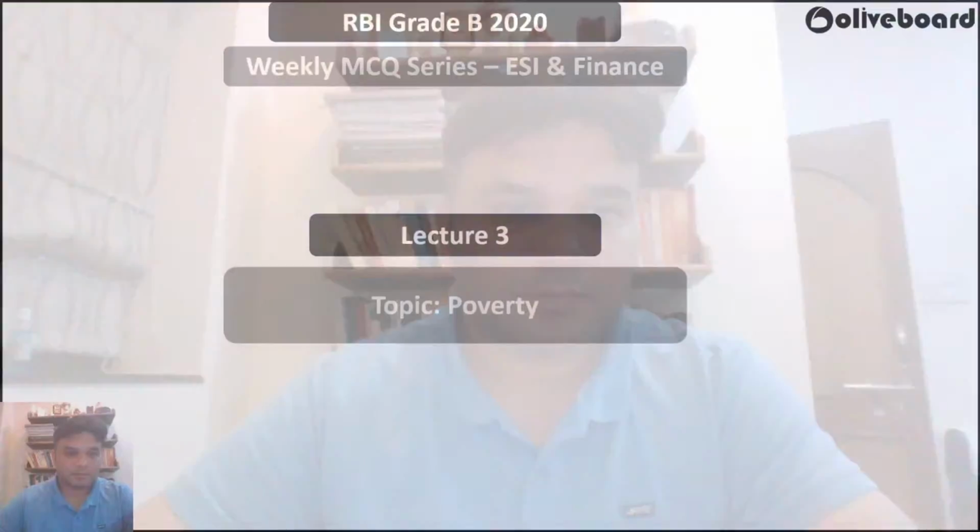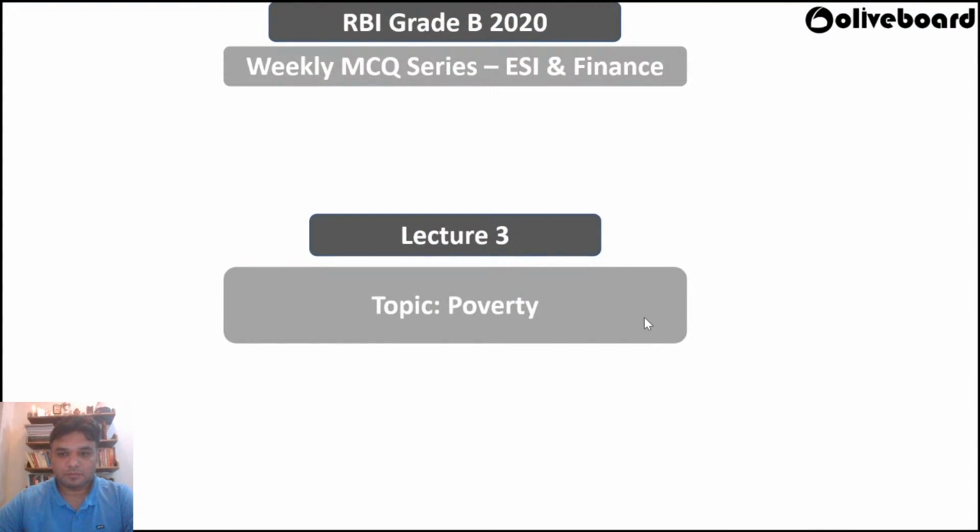Hello aspirants. What we want to discuss in today's lecture is MCQs based on poverty. This is a very dynamic topic, and it is relevant every year. Why? Because in RBI Grade B, you will invariably have questions on poverty. So let's begin our discussion. This is topic 3, poverty.